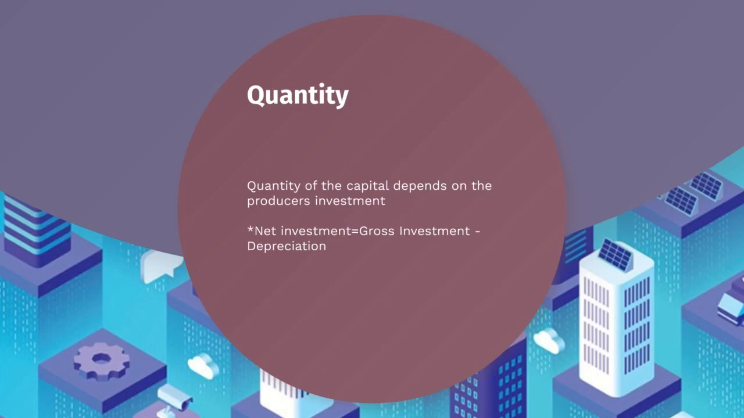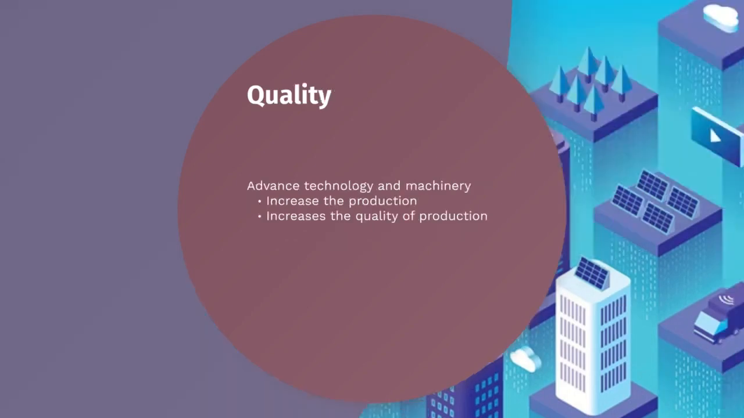Quantity can be increased by more investment by the producer. More investment, more capital quantity. Less investment, less capital quantity. This formula of net investment is really important. This can be asked as a question with figures and numerics. So gross investment minus depreciation. Gross investment is the total investment including the losses, and depreciation is all the losses. So this will give you net investment.